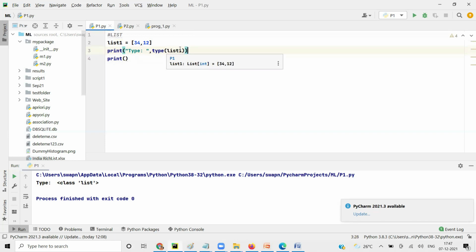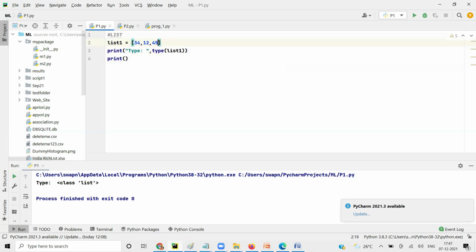So when I say a equal to 5, a can only have 5. You can't say a equal to 5 and 7, right? At any given point of time, variable a will have only one value. But in this case, you have two values here, right? I can add a third value as well. Let's say 45.